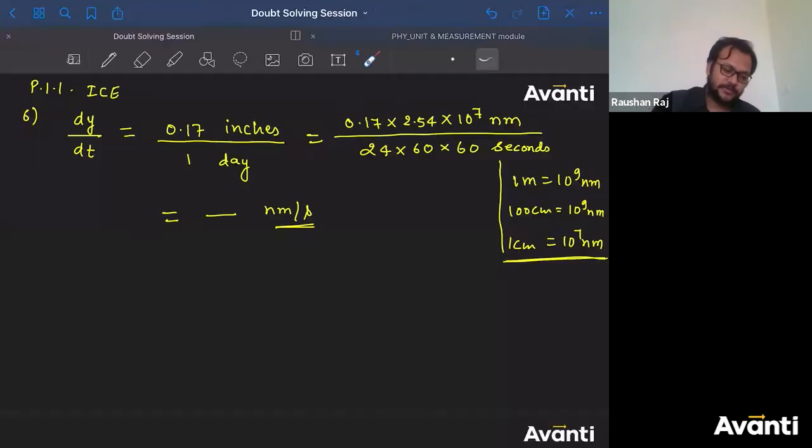Which topic will we use, children? We'll use the dimensional analysis. We'll use the principle of homogeneity, right? Let's solve question number 10.